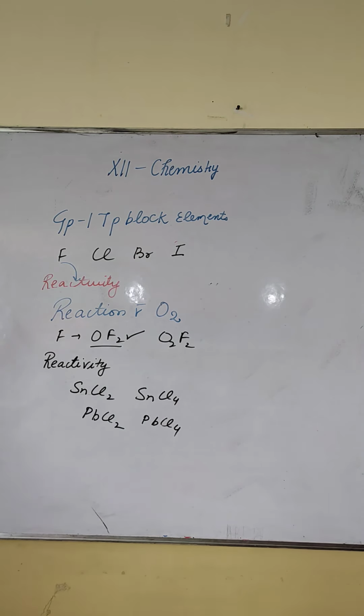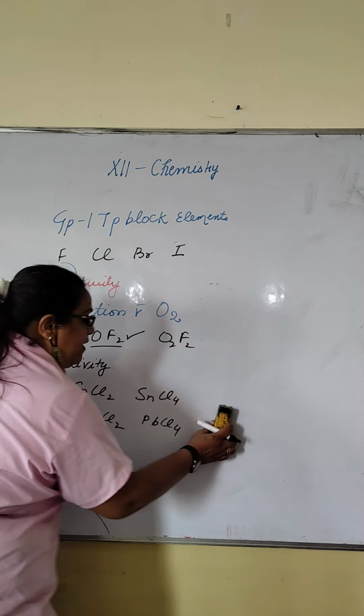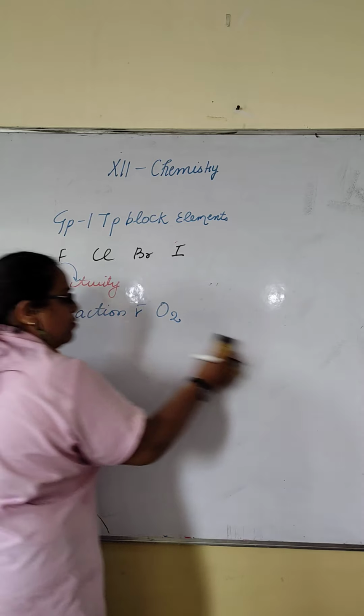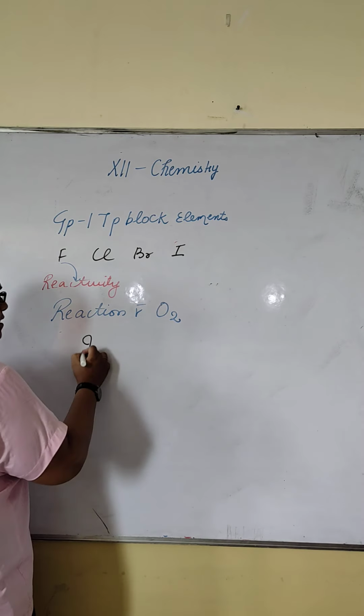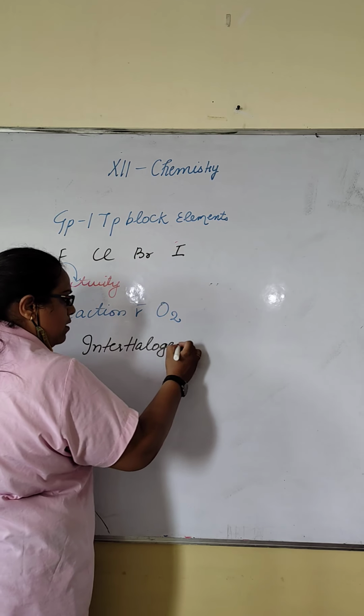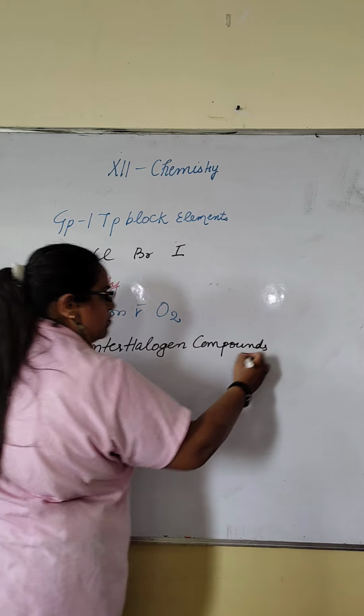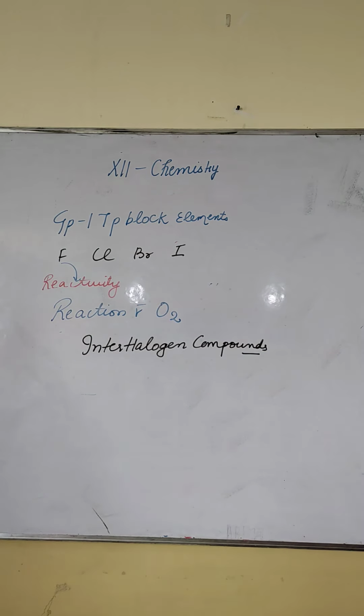Next is interhalogen compounds. Only this group can form halogen-halogen compounds. Why so? Because they only require one electron to complete their octet, so they easily react with other halogens, because other halogens also require one electron.